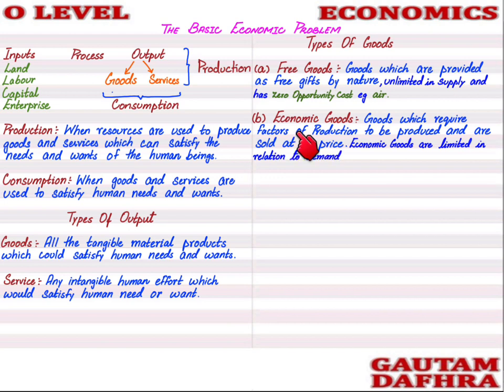As you are using scarce resources, and these resources are limited, the goods produced using them will also be limited in nature. The demand will be high, but the supply will be limited. So it has an opportunity cost as well.